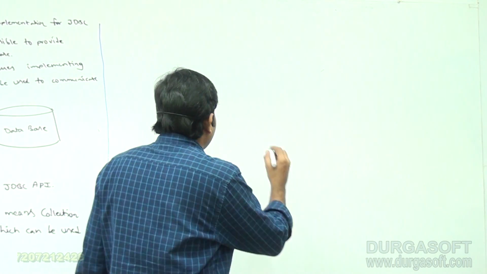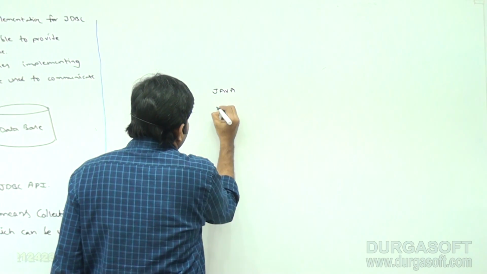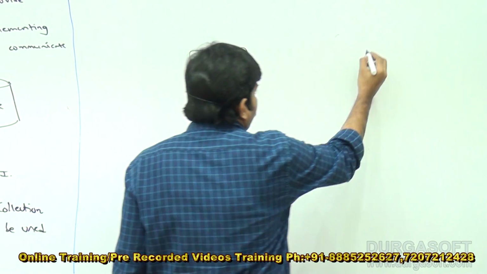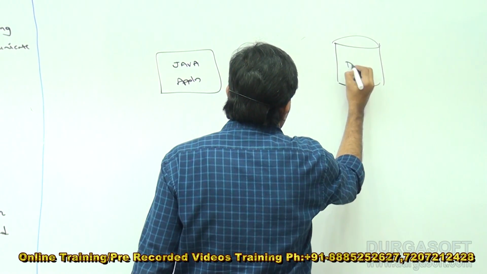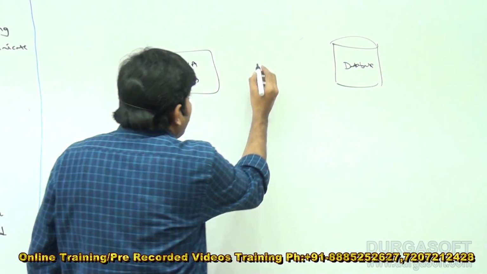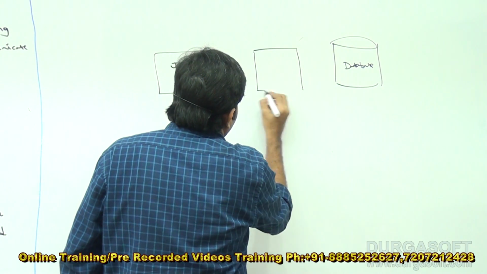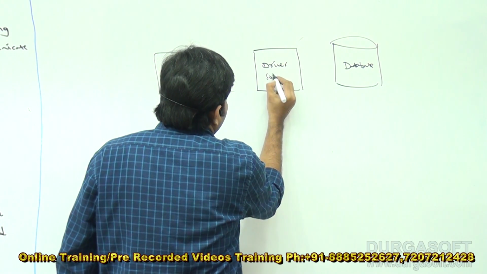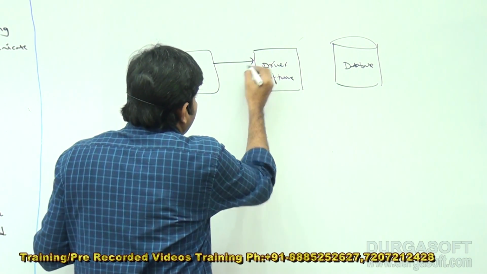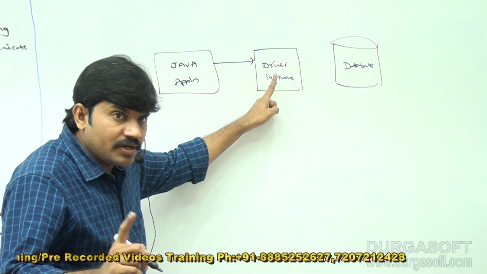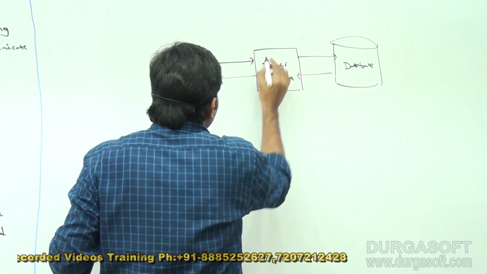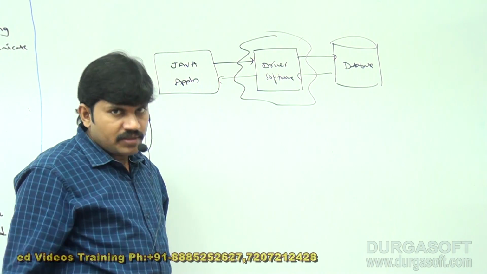Just have a look once, sir. I have one Java application. Sir, I want to communicate with the database. If you want to communicate with the database, driver software must be required. Correct or not? Driver software is compulsory. Are you getting that? The Java application communicates with the driver software. The driver software converts Java calls into database specific calls, and database specific calls into Java calls, right? Sir, what is this driver software?